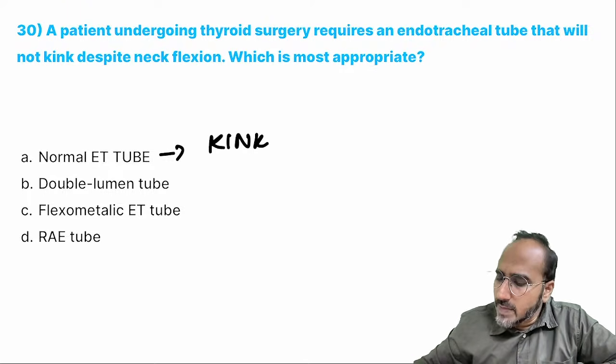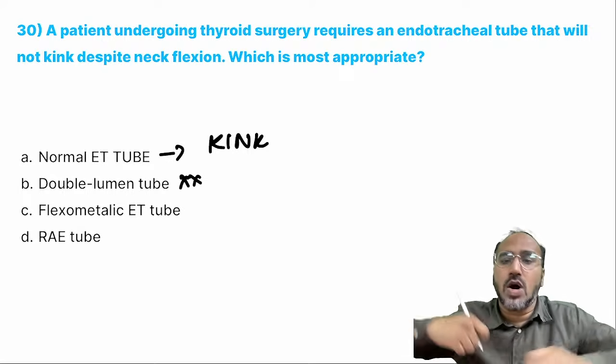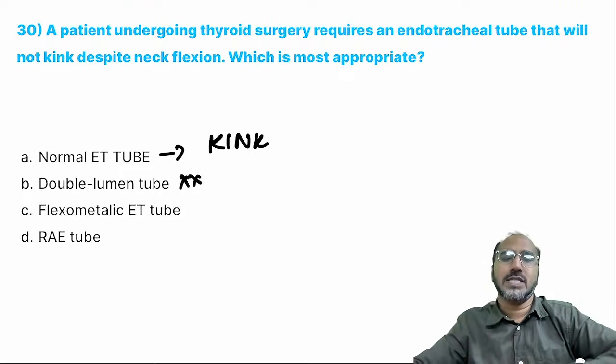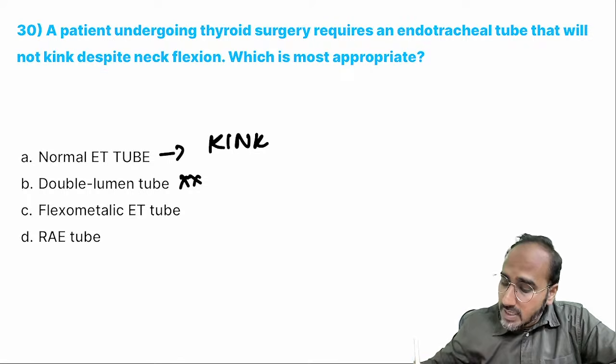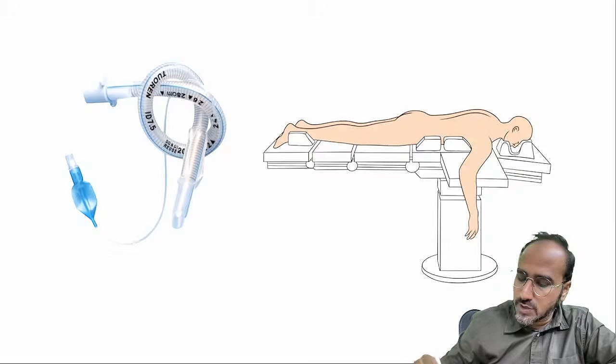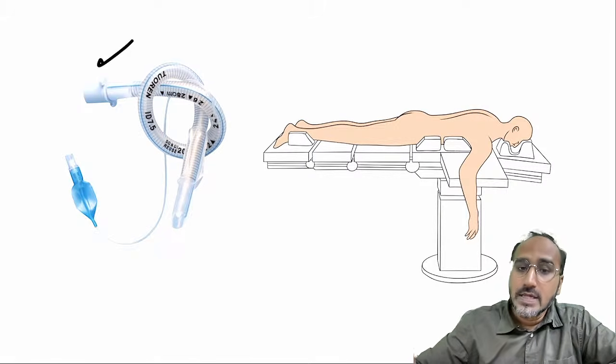The tube will easily kink or easily bend and the ventilation would not be good. Okay? Double lumen tube, will you use it for this patient? Why will you use a double lumen tube? Double lumen tube is a long tube used for one lung ventilation. Here you are ventilating both the lungs. The tube that cannot kink that could be used over here is the flexometallic tube. Okay? Flexometallic or armored tube.